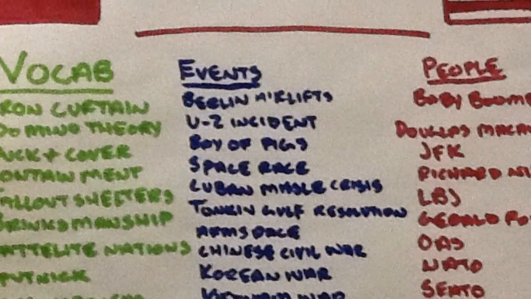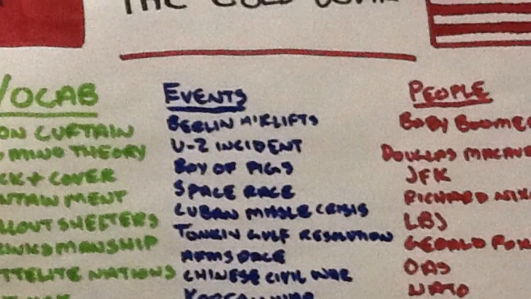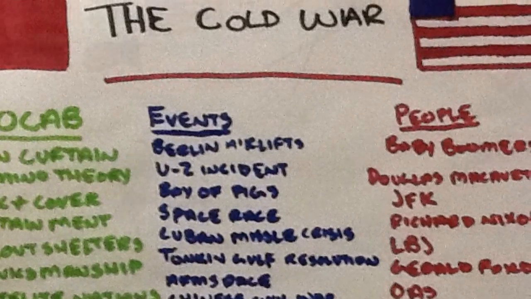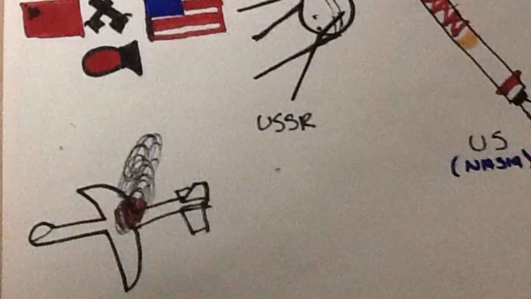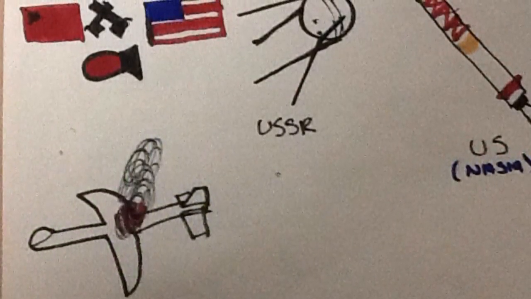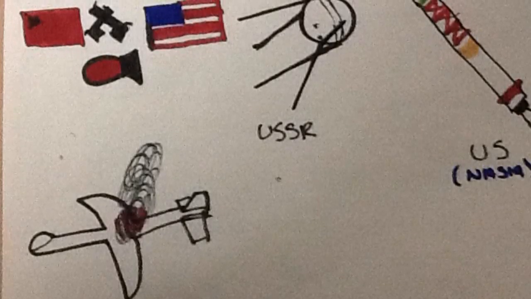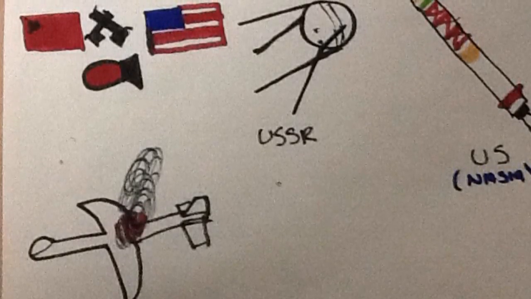For our project, we did the Cold War. These are a few key events that we'll talk about. During the Cold War, America engaged in an arms race with Soviet Russia, where the goal was whoever can make the largest nuclear bomb.